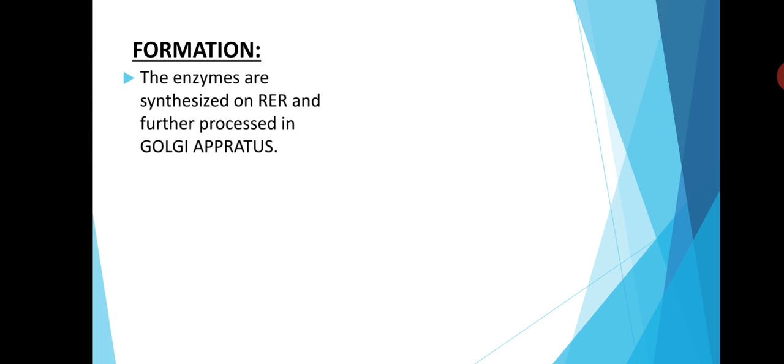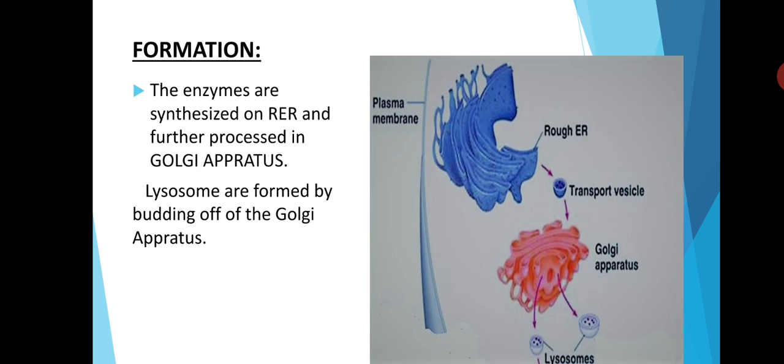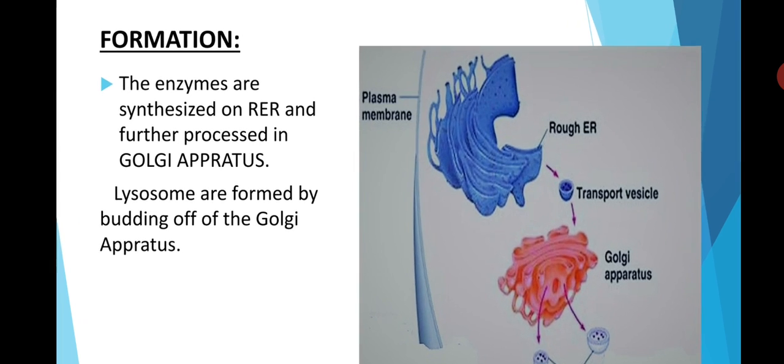Next one is the formation of lysosome. How lysosomes are formed? As we know that inside the lysosome enzymes are present. So the enzymes are synthesized on rough endoplasmic reticulum and further processed in Golgi apparatus. Lysosomes are formed by budding off of the Golgi apparatus. You can clearly see in the diagram too.